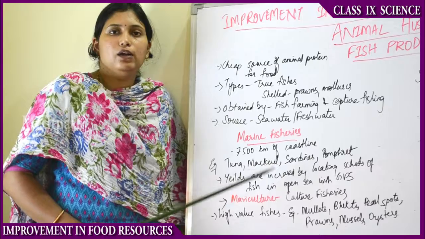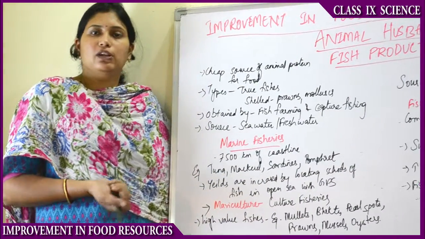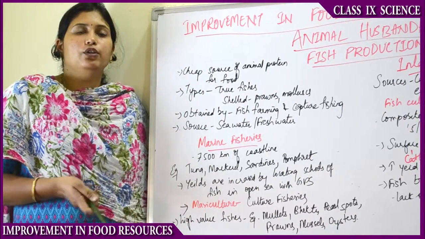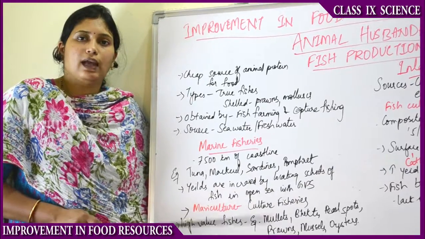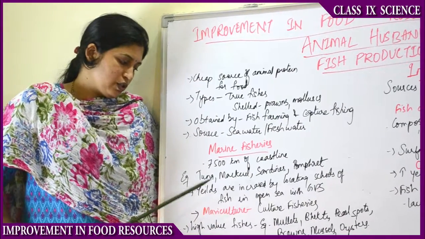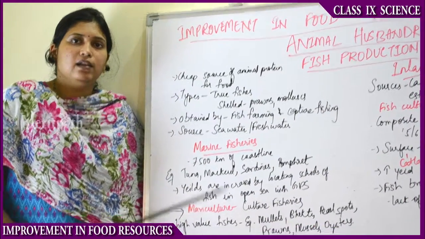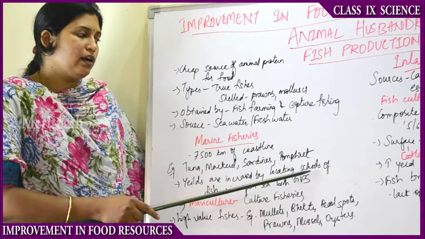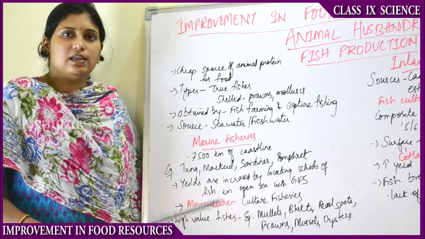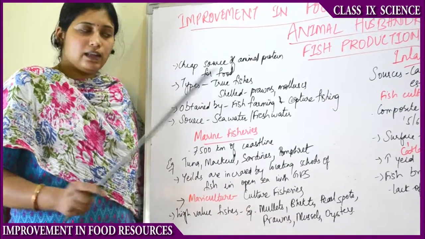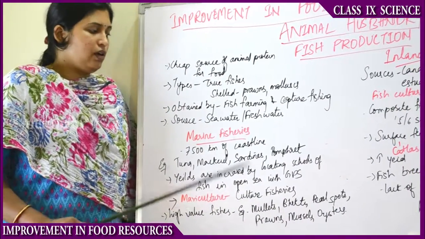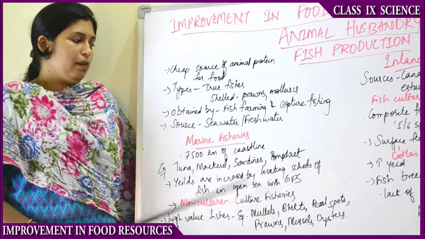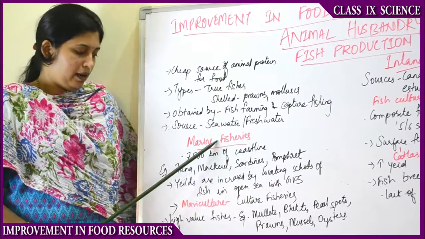How can the yield of marine fishes be increased? Because seas are usually very large, how will you know where you can find a good catch of fish? That's why the increase in yield is achieved with the help of satellites, locators and GPS. They locate the schools of fish in the open sea with the help of satellites, and then they go to that place and catch the fishes. Thereby there will be an increase in the yield of marine fishes.